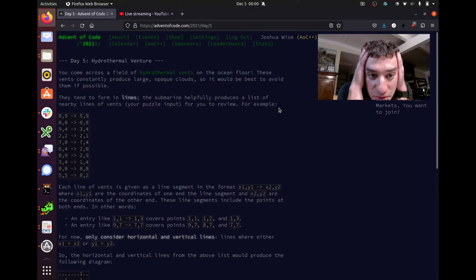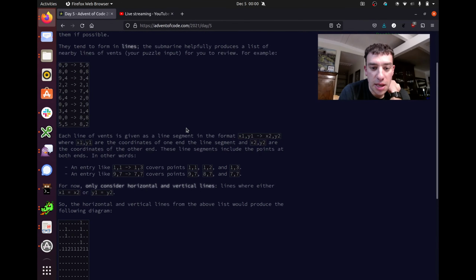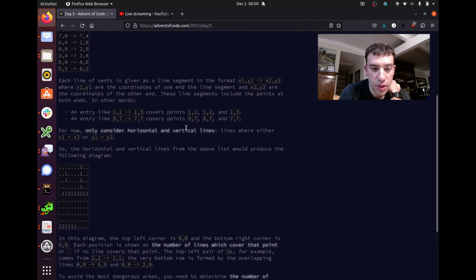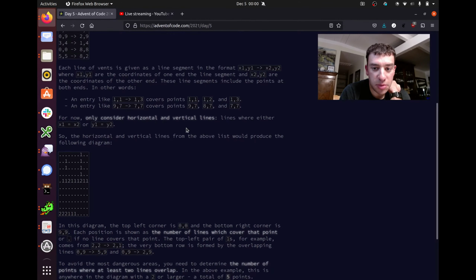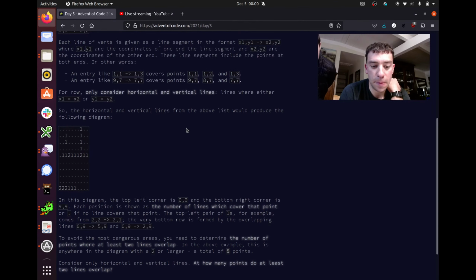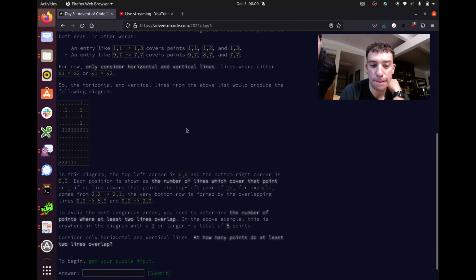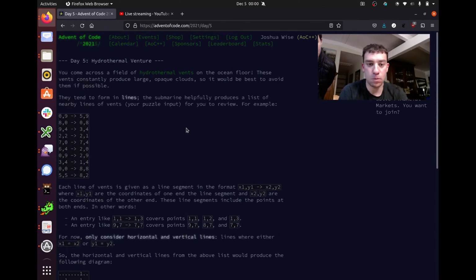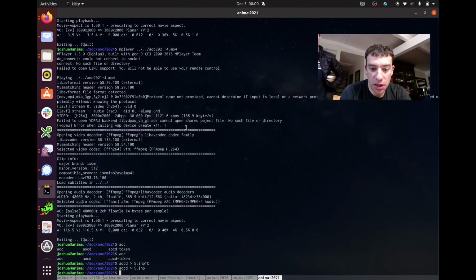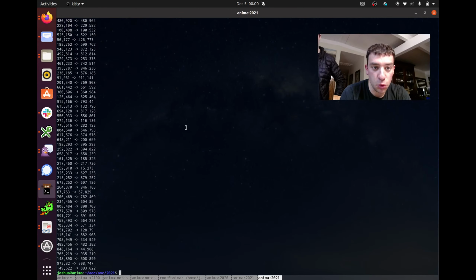Hydrothermal vents. The submarine produces a list of nearby lines of vents, your puzzle input. Each line is a line segment. Oh, shit. The horizontal and vertical lines from the above list would produce the following diagram. It wants me to find the number of points where at least 2 lines intersect, overlap. You can't read this? No, I can't read monochrome text on a black background. Okay, here we go. So the input looks like 5.input. Ooh, that's a very big input.